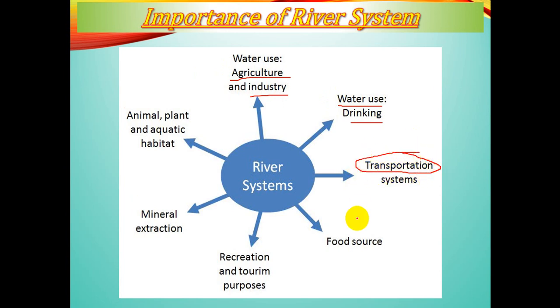Then it is a food source. Then it is there for recreation and tourism purposes. We extract huge amounts of minerals from the water also, and it is a habitat for the aquatic plants and animals. So these are some of the important works of a river system.